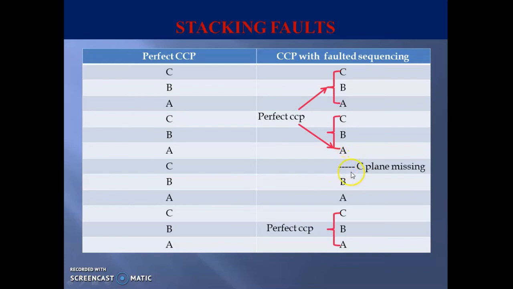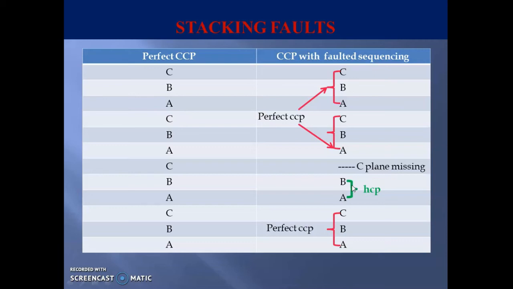We can see only AB type of arrangement that would correspond to an HCP arrangement. So in this local area of the defect, the perfect CCP arrangement is lost and rather an HCP arrangement can be observed. Above and below the missing planes are perfect CCP arrangements. In the local area of dislocation, the sequence is AB type, that is, it is like an HCP arrangement.